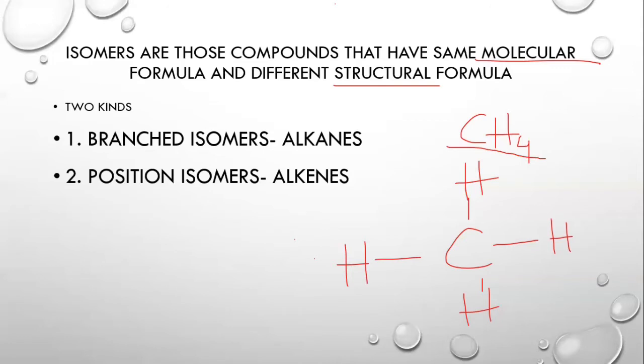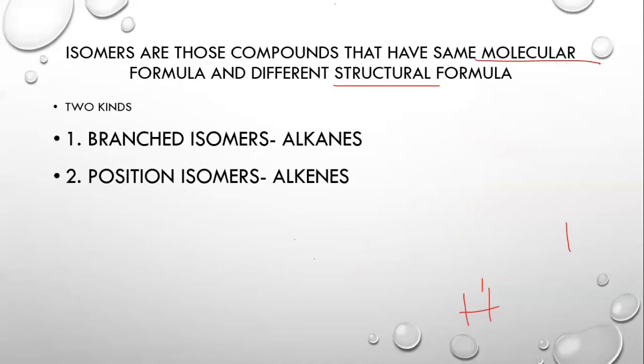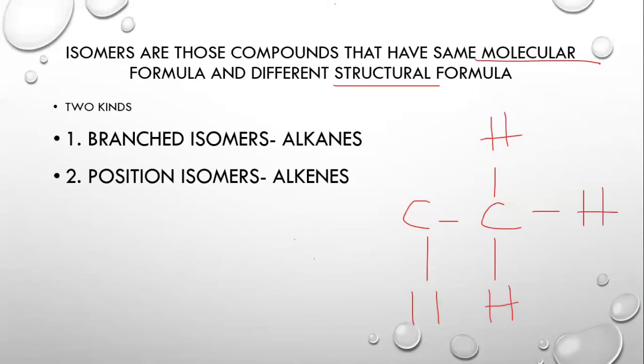Okay, now let's take another organic compound present in this series, which is ethane. Ethane has this kind of structural formula. It has 2 carbon atoms and 6 hydrogen atoms. In order to make an isomer, I need to draw another structure with the same elements. I cannot draw another structure with the same elements. That's why this cannot have another structural formula.